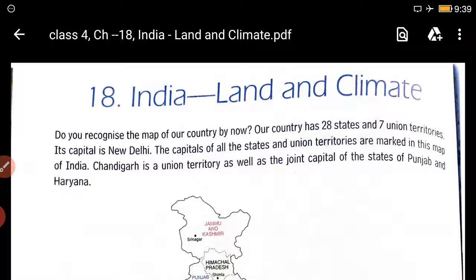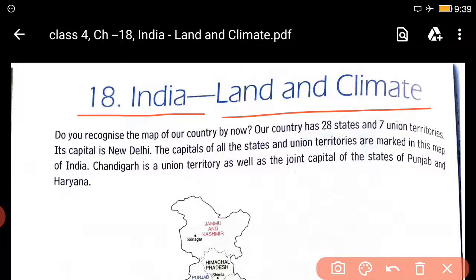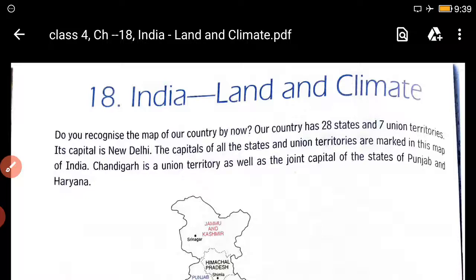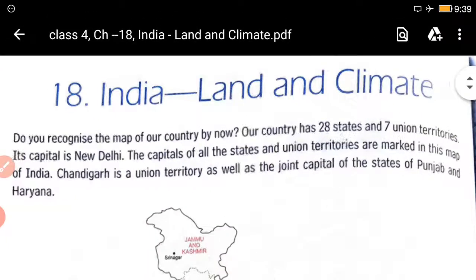So today we will do a new work, that is we will start Chapter 18, India, Land and Climate. First of all, as we all follow, I will read the chapter for you. So see the way I am reading. It is page number 78.